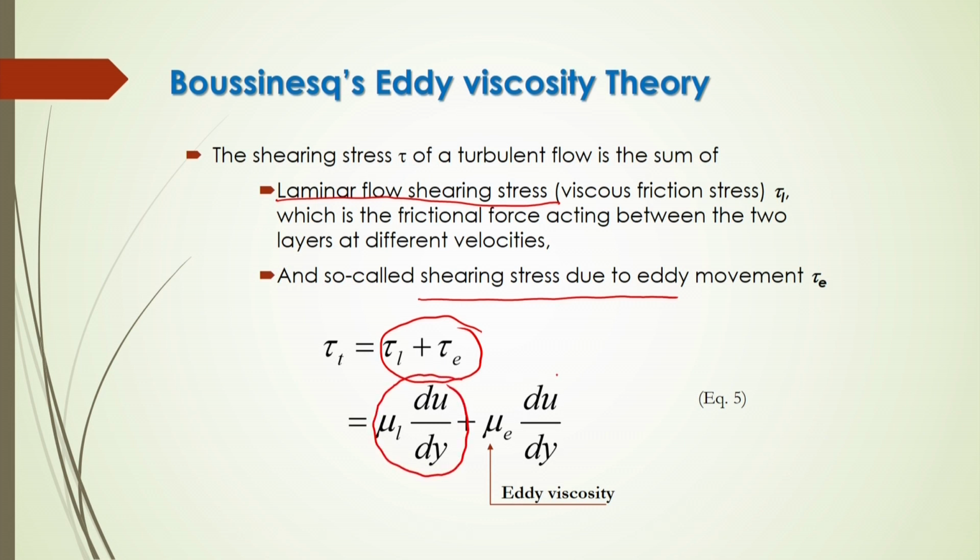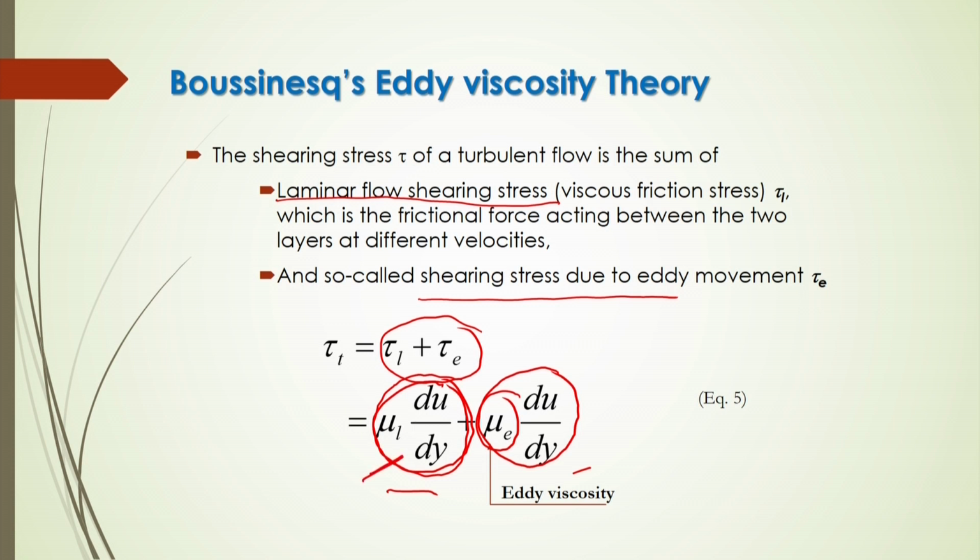In the turbulent flow the shear stress will be mu e into du by dy, whereas in the laminar flow it will be mu l into du by dy. Mu l for laminar and e for eddies here. Eddy is coming only for this turbulent flow. So, you have to sum up these two components to get the total shear stress for turbulent flow. Only thing is that the viscosity of eddy is to be considered here instead of the laminar flow.